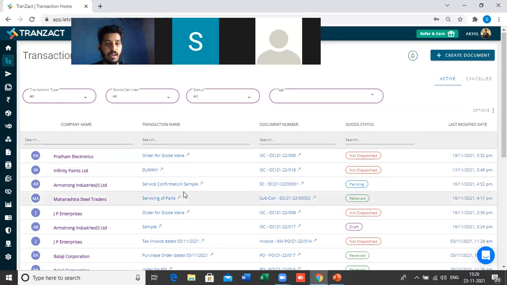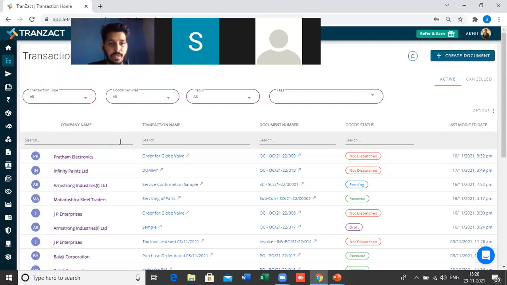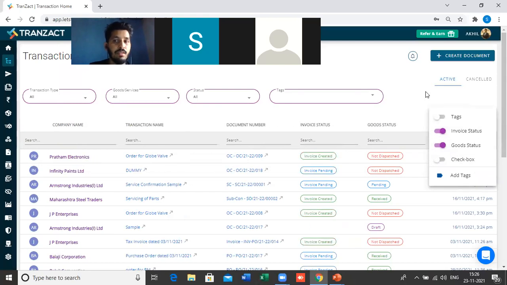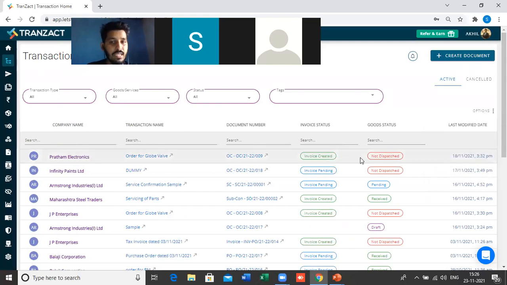You will get every single detail with who is the company, what was my transaction name, document number, goods status. If you want to enable the invoice status, all these things can be done here. You will see the goods status as well as the invoice status for all the documentation. Now coming to how I can initiate my new transaction, how I can create a purchase order, how I can create an order confirmation, right?